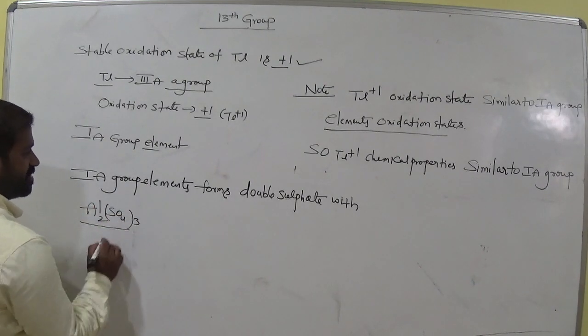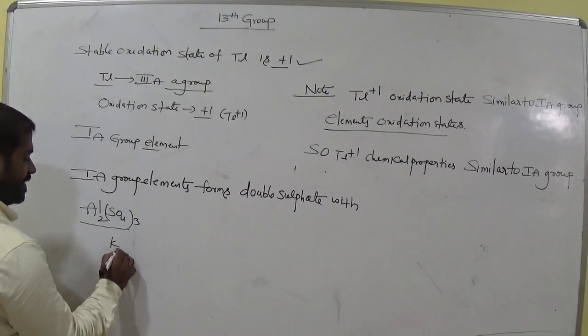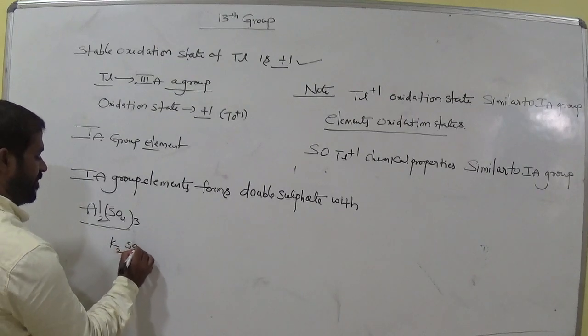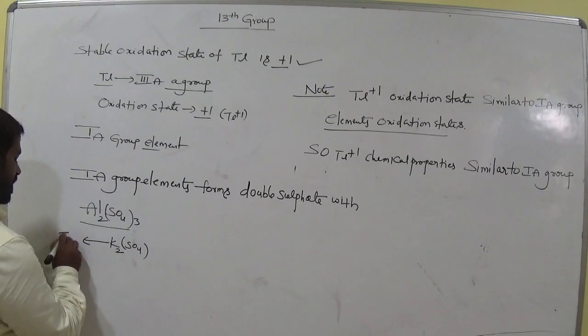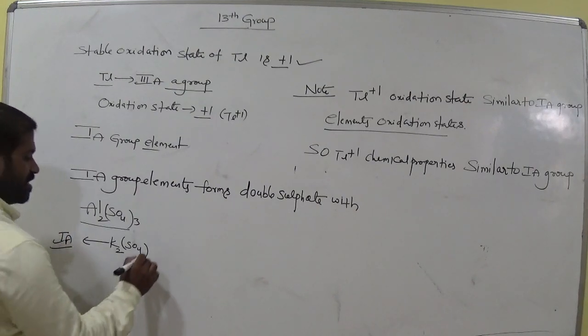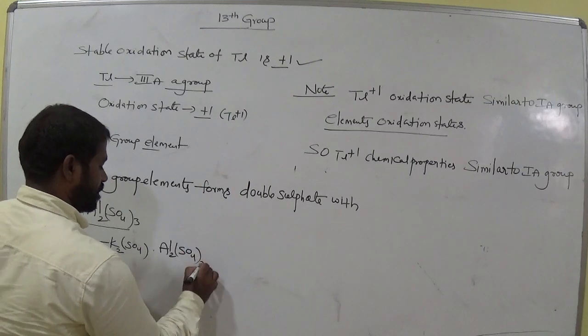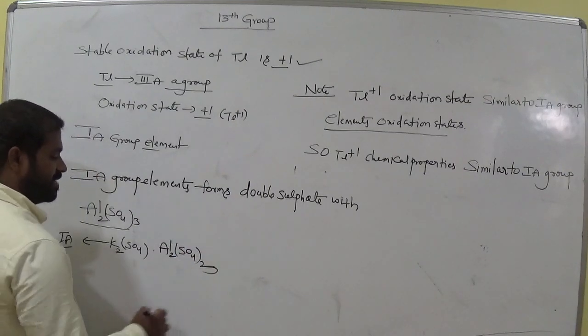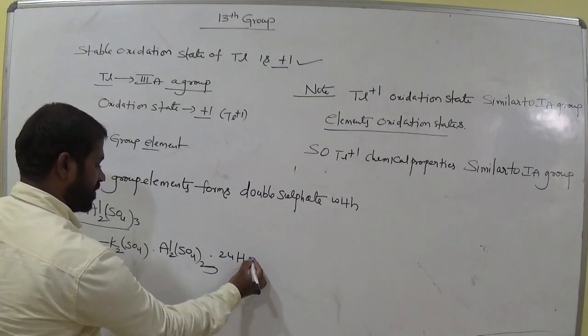For example, potassium is a first A group element. Now potassium sulfate, where potassium is a first A group element, am I right? Dot with aluminium sulfate, and dot 24H2O. Okay, 24H2O.